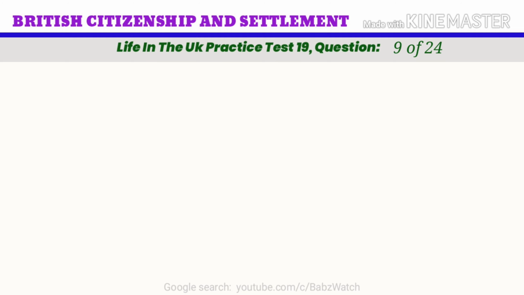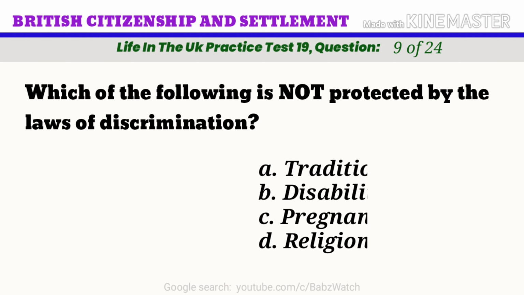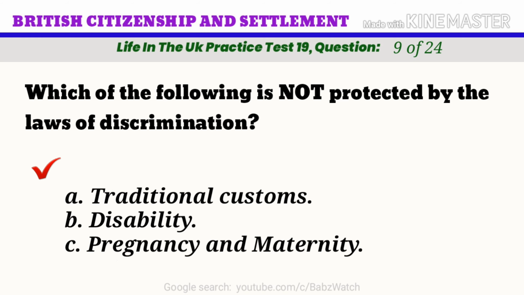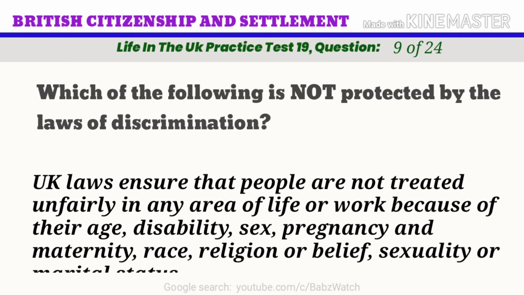Life in the UK practice test. Question 9 of 24. Which of the following is not protected by the laws of discrimination? A. Traditional customs. B. Disability. C. Pregnancy and maternity. D. Religion or belief. The correct answer is A. Traditional customs. UK laws ensure that people are not treated unfairly in any area of life or work because of their age, disability, sex, pregnancy and maternity, race, religion or belief, sexuality or marital status.